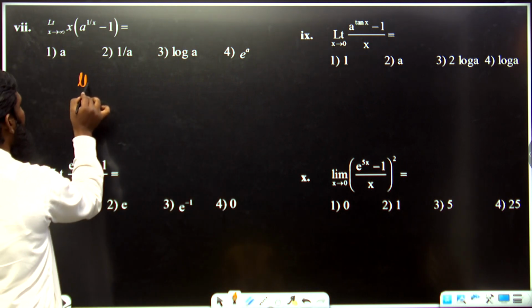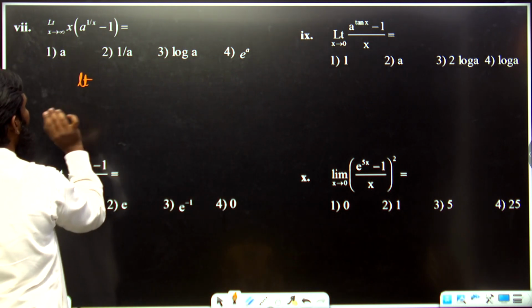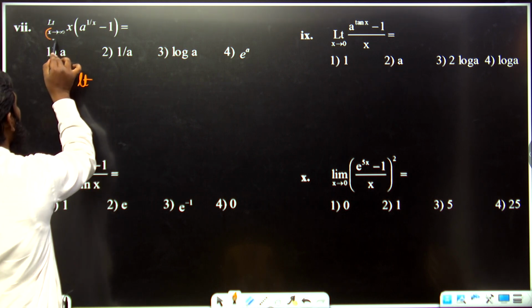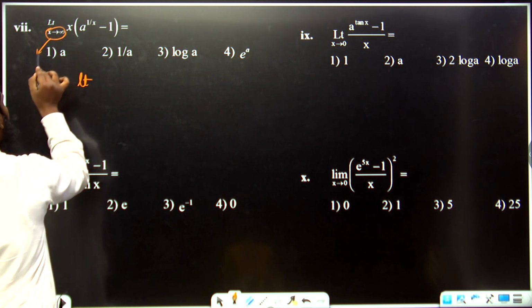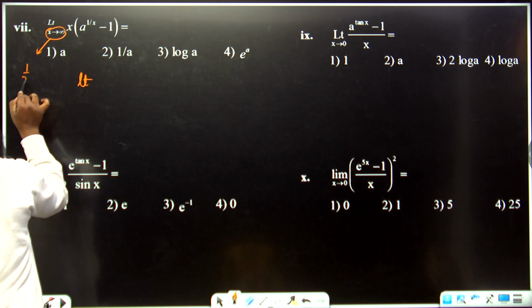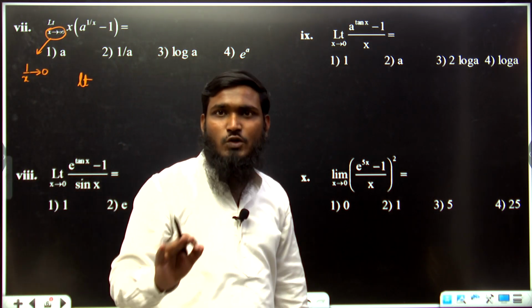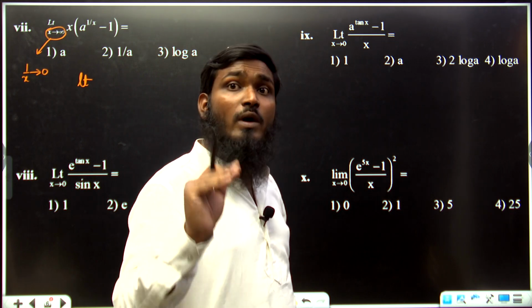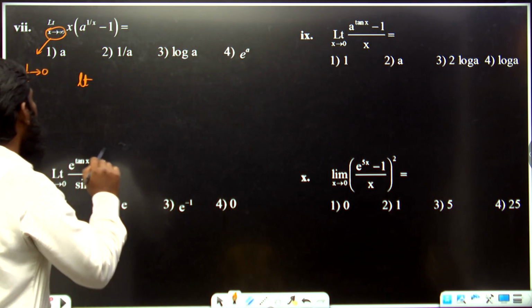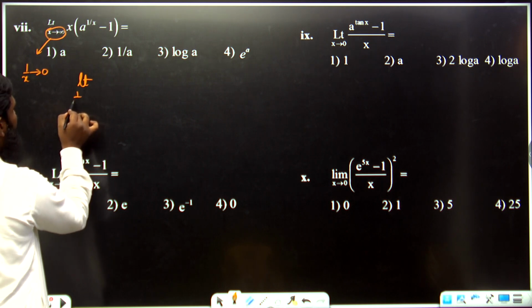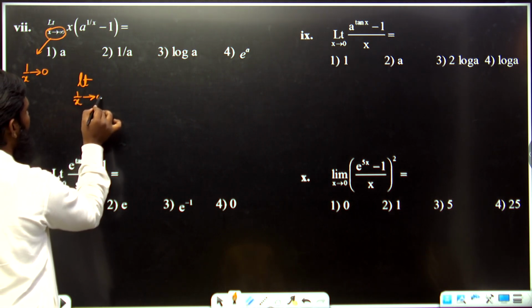Now over here, limit x tends to infinity we are having. Whenever we have x tends to infinity, we can also write it as 1 by x tends to 0. X tends to infinity means 1 by x tends to 0. So let us write over here limit 1 by x tends to 0. Like this we have taken.